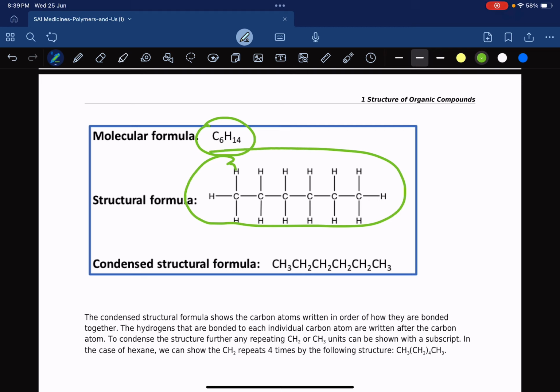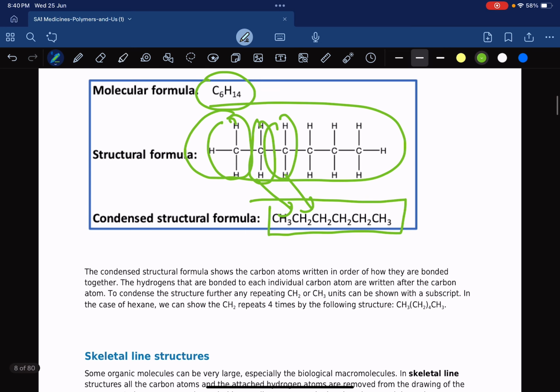All right. So to make life easier, what they did was they drew condensed structures. A condensed structure is basically the structural formula, and then you just condense it. You just put things together. So you can see that that's how it looks like, right? So that's a condensed structure. To be honest, in my opinion, nobody really cares about condensed structures, but the structural formula gives you more information.